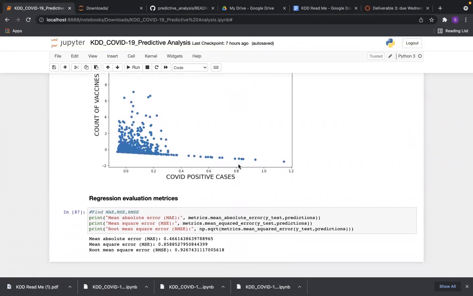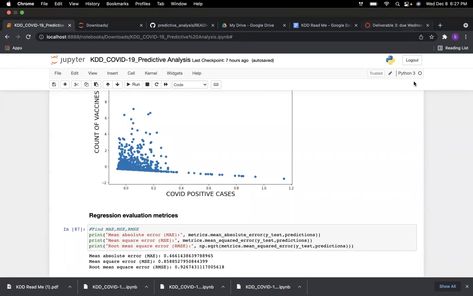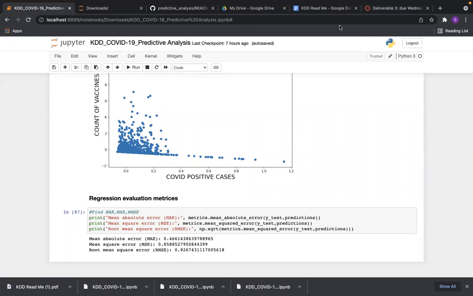The efficiency of this model can be calculated using the mean absolute error, mean square error, and root mean square error, which are generally employed to evaluate any linear regression model. That's where we ended up with the values of 0.4 and 0.8. And the conclusion part will be taken over by Ceci.